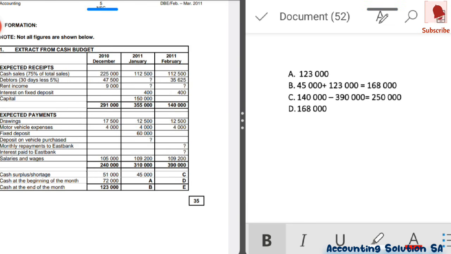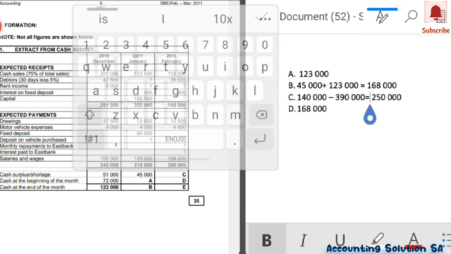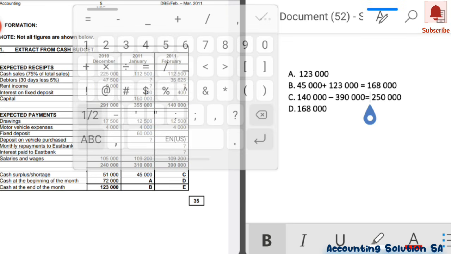Closing for last month is opening for this month. Then let's go to the last one, which is number E. Very simple. If we have C and D, we just have to add them together. This one we have to indicate as negative because it was a negative.